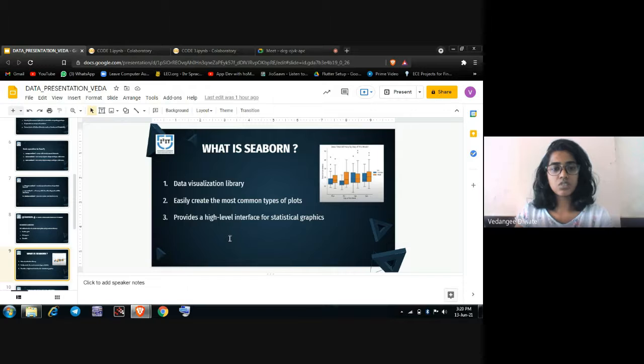So what is Seaborn? Seaborn is a data visualization library used to create graphics, that is, drawing attractive and informative statistical graphics. It is a powerful Python library for creating data visualizations. It was mainly developed to create the most common types of plots, so here we will come across various types of plots. It also provides a high-level interface for statistical graphics.